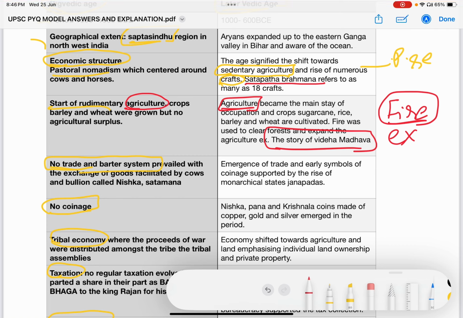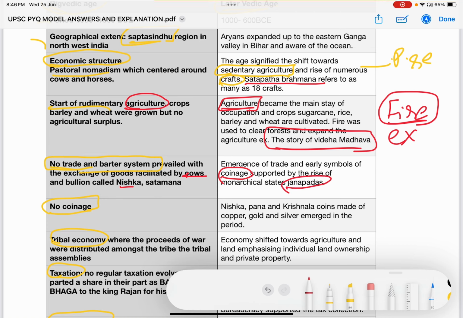The Rigvedic period had no evidence of an organized trade, but barter prevailed through the exchange of cows and a form of bullion called nishka. Similarly, this particular aspect has led to new developments in the later Vedic age in the form of coinage.